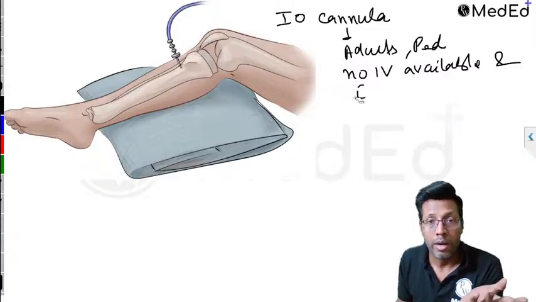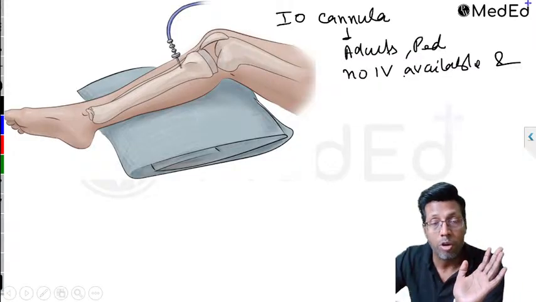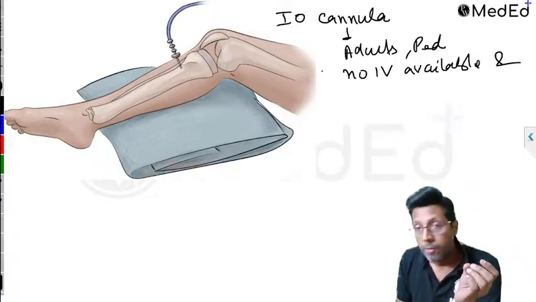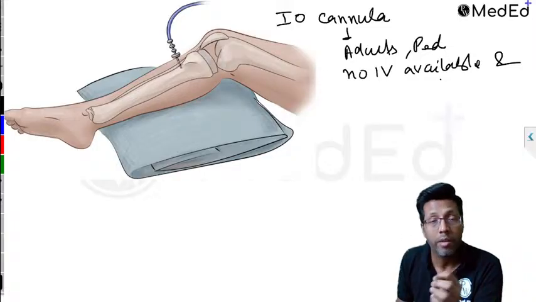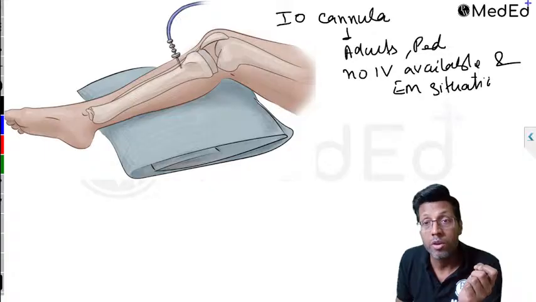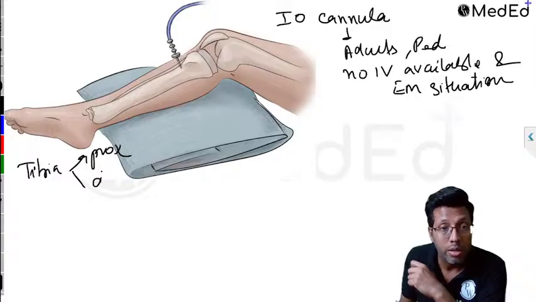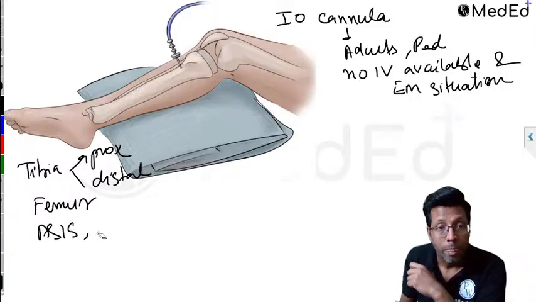Which questions are asked, right? You first need to take an IV cannula for a burns patient, and only then you can give all the Parkland formula fluids. So if there is no IV available, everything goes to waste. So if you don't have an IV available and it's an emergency situation, you need a rapid vascular access. Here is where you will put an intraosseous cannula. The most common site that we use is the tibia. It can be the proximal tibia or the distal tibia. Apart from the tibia, you can also use the femur, anterior superior iliac spine. Then there can be humerus and sternum.